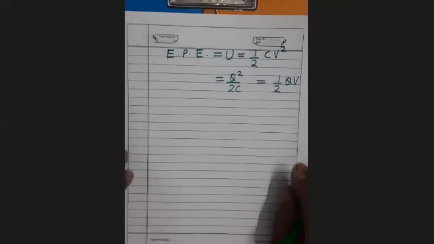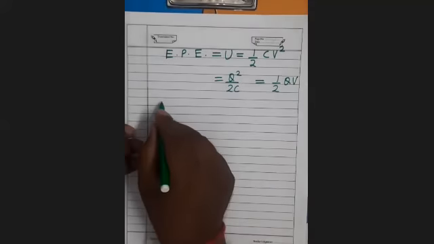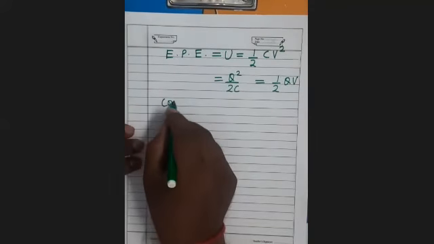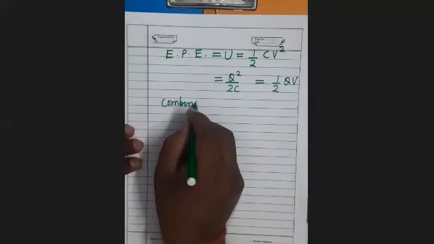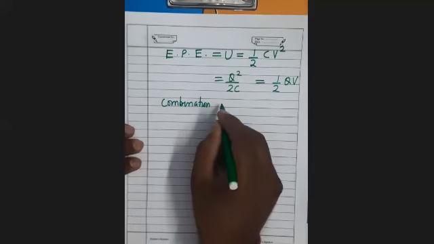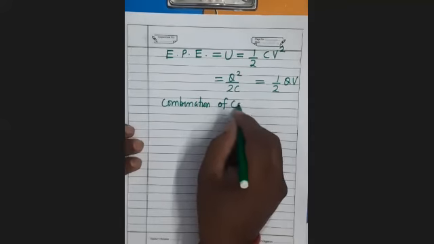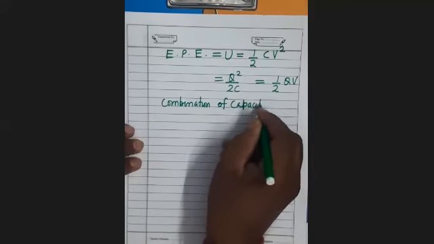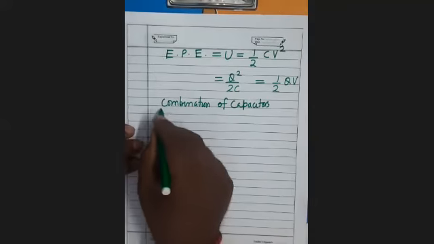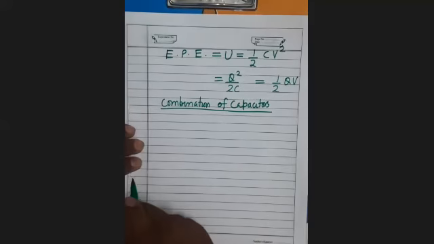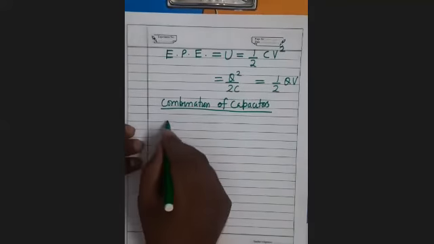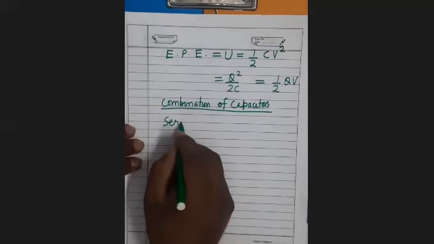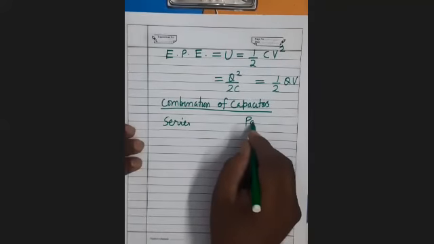It is clear. Now after this, combination of capacitors. How can you connect the capacitors? Like the resistors, capacitors can be connected in series and they can be connected in parallel.